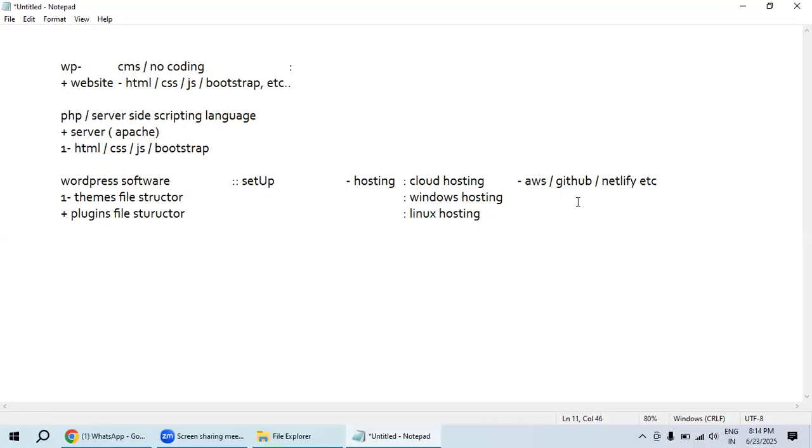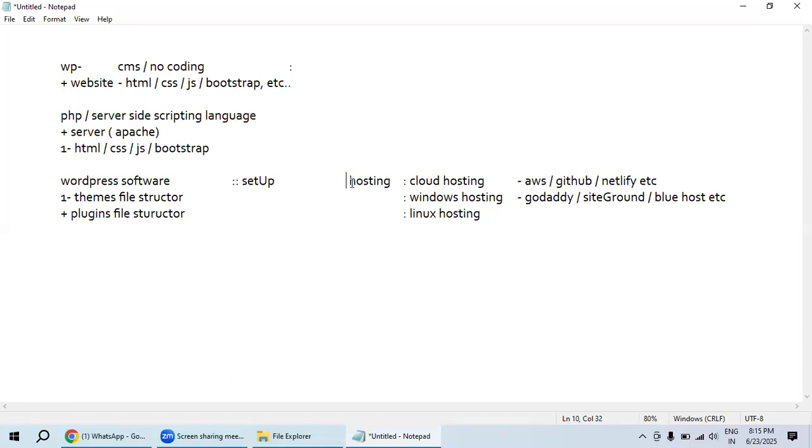So here it is either Windows hosting or Linux hosting. There is GoDaddy hosting, SiteGround is there. I will show you everything. Bluehost is there. These kinds of hosting are provided on Windows and Linux. Did you understand that?